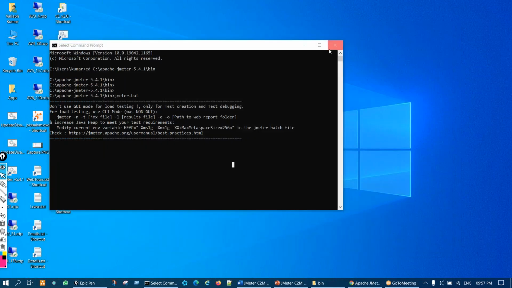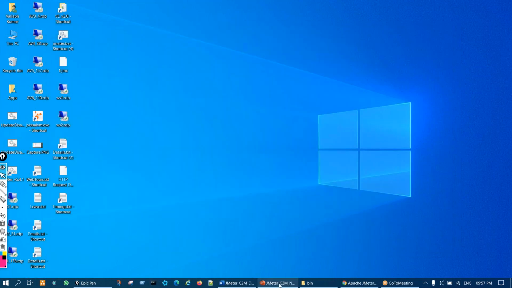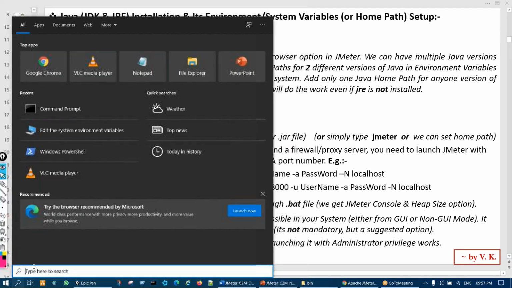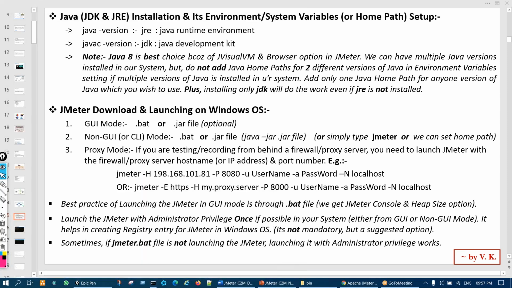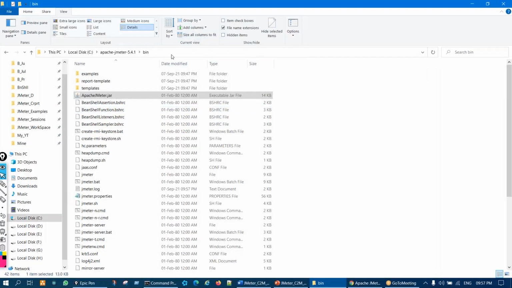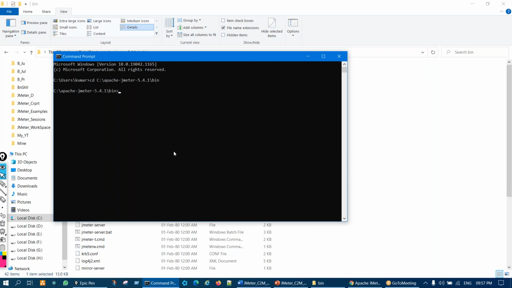Let me close this. Through the jar also we can launch from the command prompt. I'll show you again. Go to CMD and using the CD command, let us move to the bin directory. CD is used for change directory. Now I'm pointing to the bin directory.